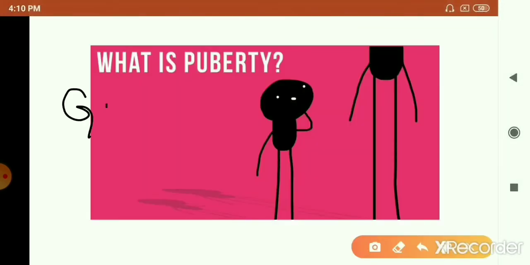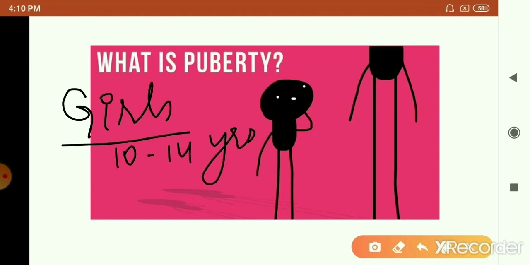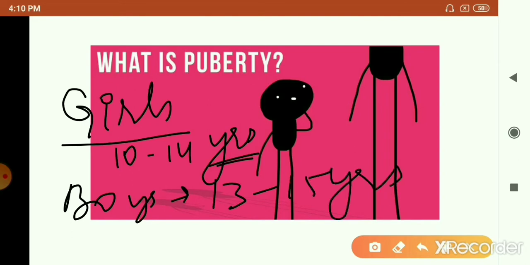In girls, puberty is achieved at the age of 10 to 14 years. This may vary. For boys, puberty is achieved by the age of 13 to 15 years. So it's not the same for all. Some reach puberty quite early, some quite late, but it is achieved by all.